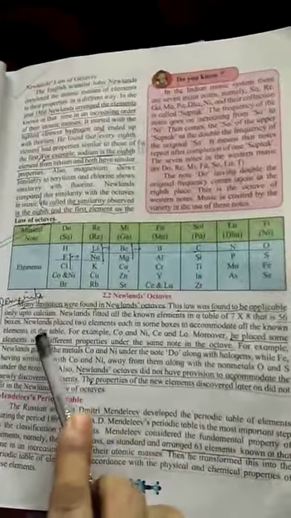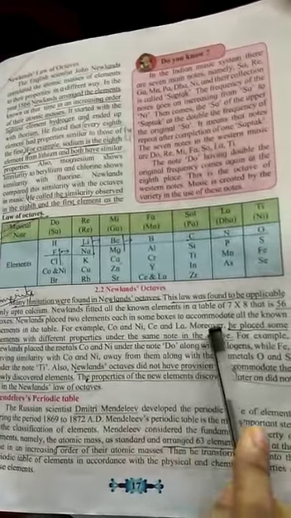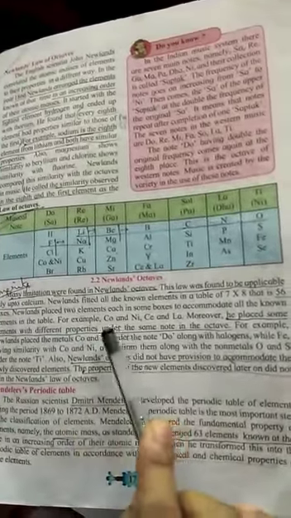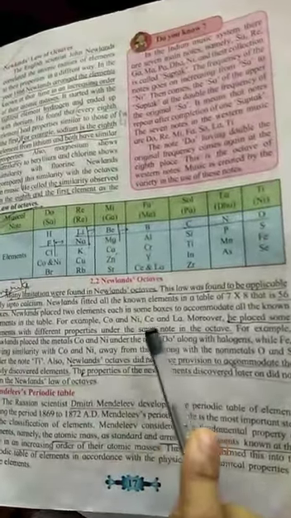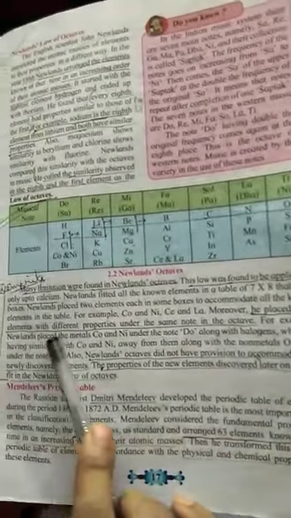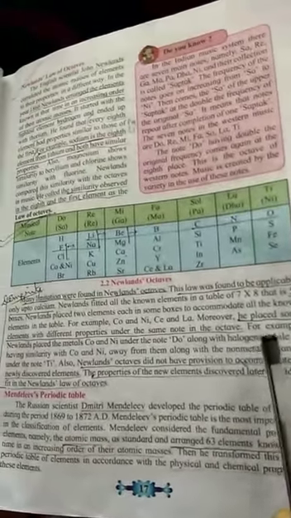Second, Newlands placed 2 elements each in some boxes to accommodate all the known elements in the table. For example, cobalt and nickel, cesium and lanthanum. Moreover, he placed some elements with different properties under the same note in the octave. So these were his demerits.